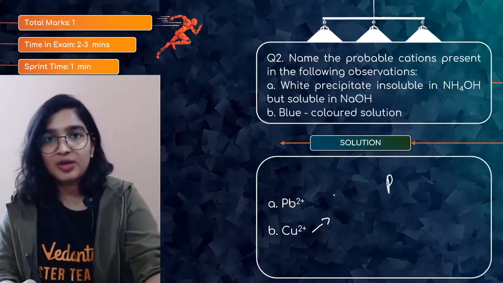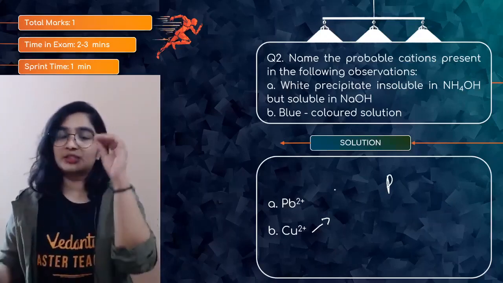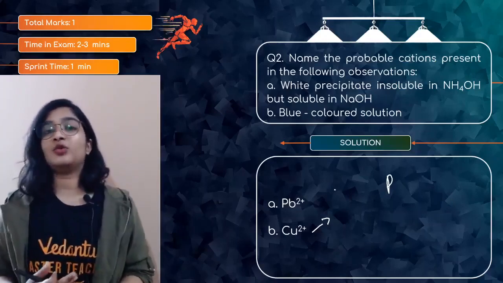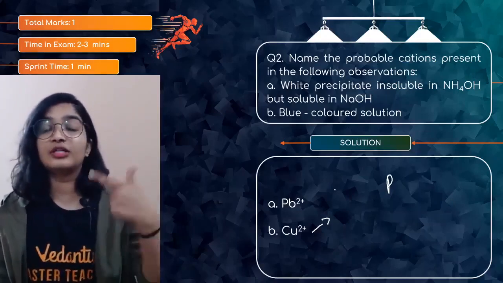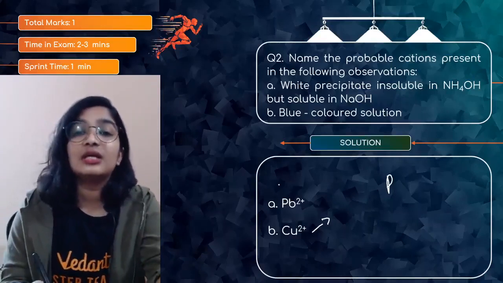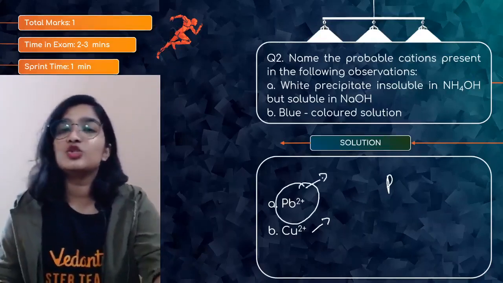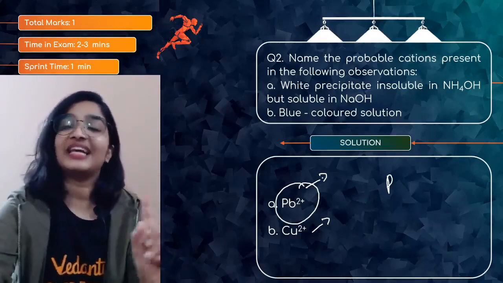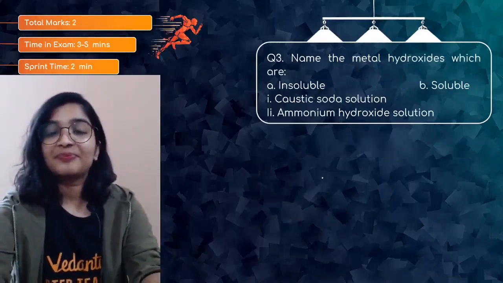You understood? You got the point? So blue colored solution, it's copper, and a precipitate which is insoluble in ammonium hydroxide but soluble or dissolves in NaOH is lead, Pb2+. So that's how we differentiate, no? So again, this is for 1 mark.